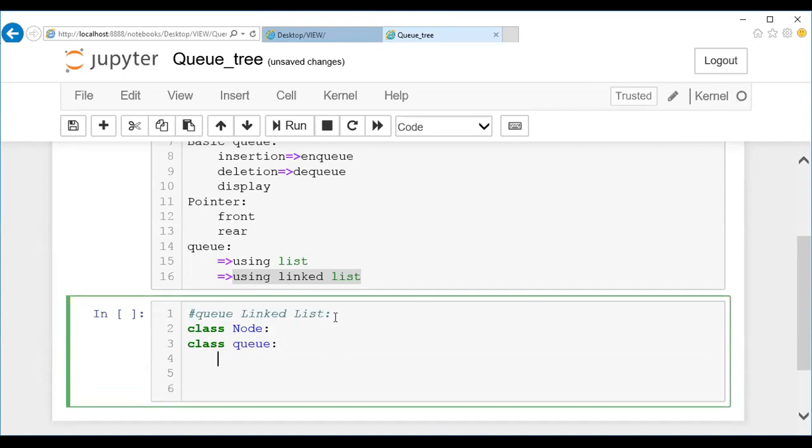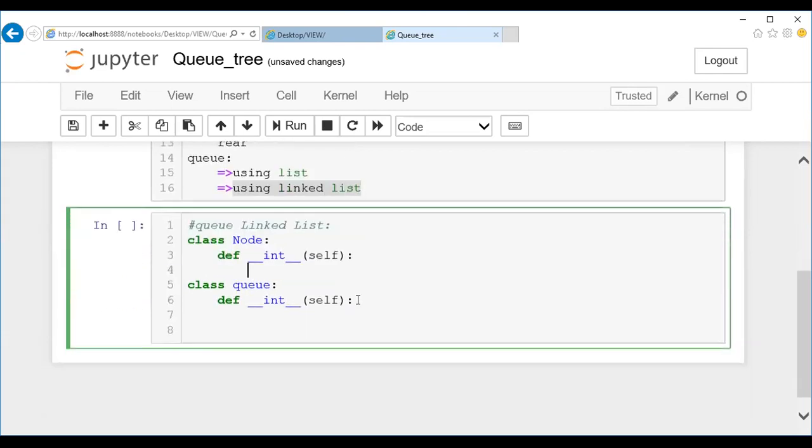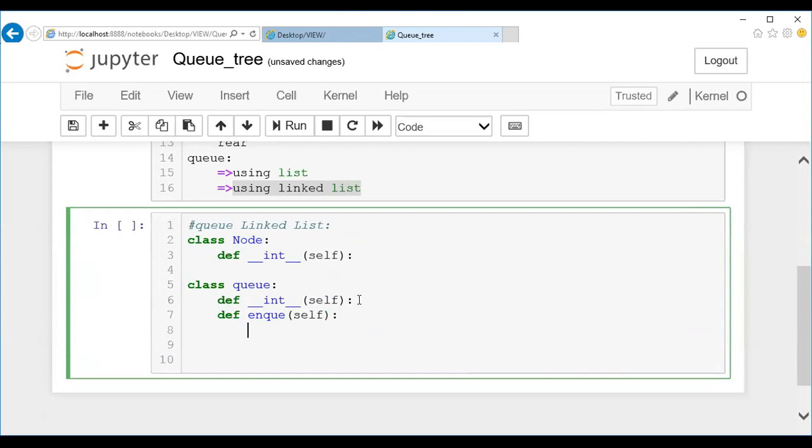And in these classes, what are the operations you're going to do? You're going to have the definition of the pointers. Okay, def __init__. I'm going to write only the skeleton of it, guys. I want you people to fill in the functions one by one. So this class is going to have one init function, and this class is also going to have one init function. Followed by it, we have three basic operations. The first operation is enqueue. If you want to insert an element into a queue, we'll make use of enqueue. The next function is dequeue. If you want to remove some element from your queue, I'll make use of dequeue.